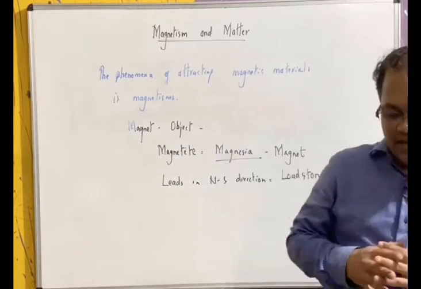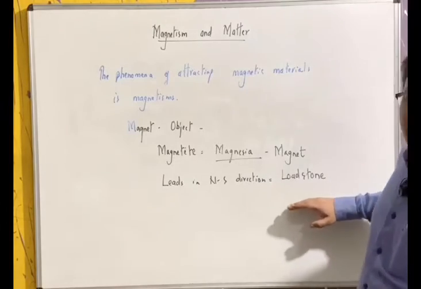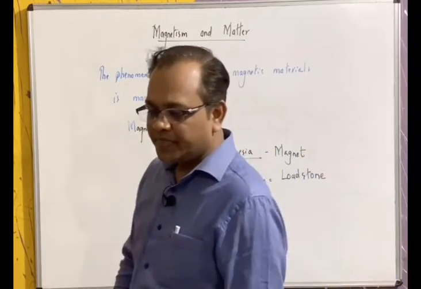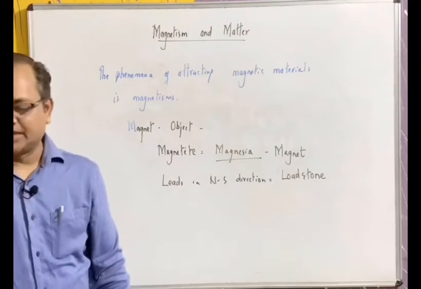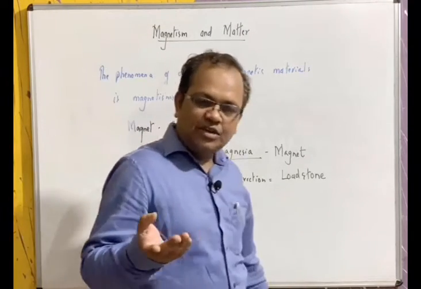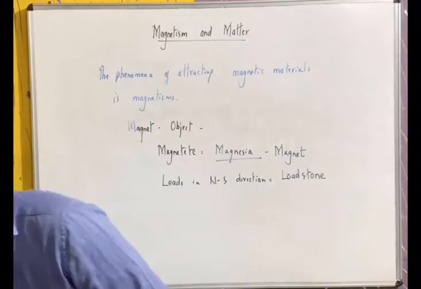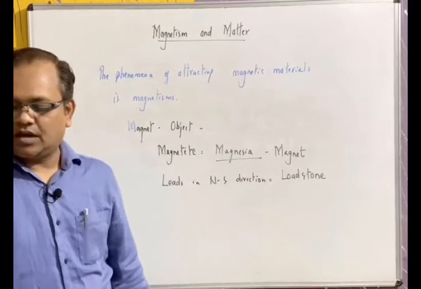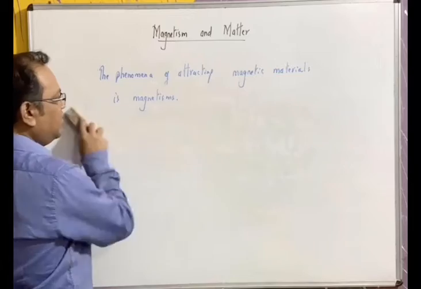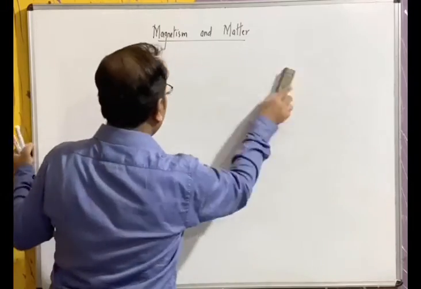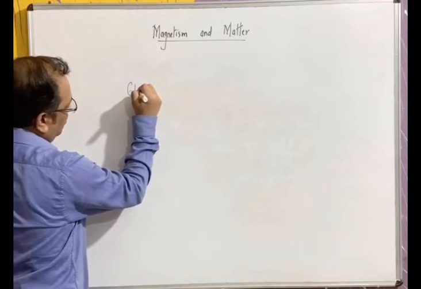They were using the natural magnets for finding the direction. Now, natural magnets show very little magnetism, so later on they made artificial magnets. Okay, how? By rubbing, they make electromagnets. So first of all, we will discuss the main differences between the electromagnet and the natural magnet. We'll compare one by one.